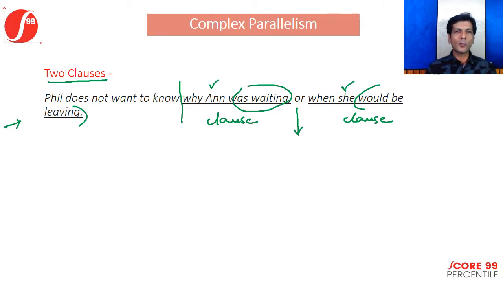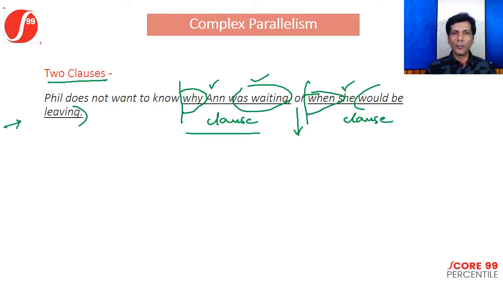We're saying Phil does not want to know why Anne was waiting or when she would be leaving. Because both of these start off with an interrogative word like 'why' or 'when,' these two indicate that your clauses are parallel.